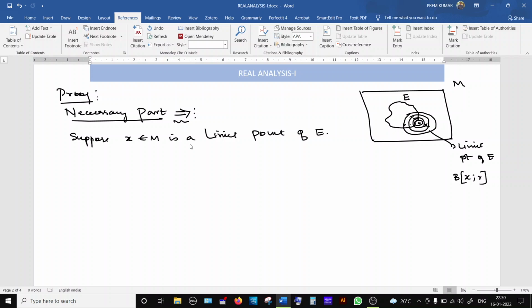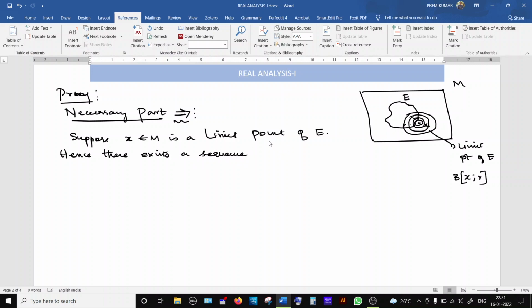Now we are going to use the definition of limit point. x is a limit point of E. So what does the definition say?